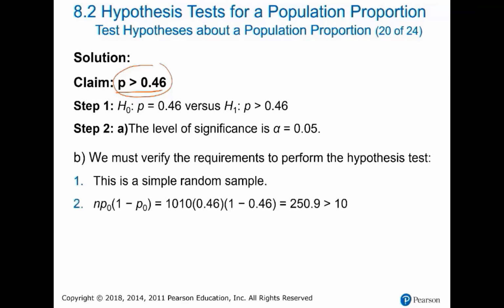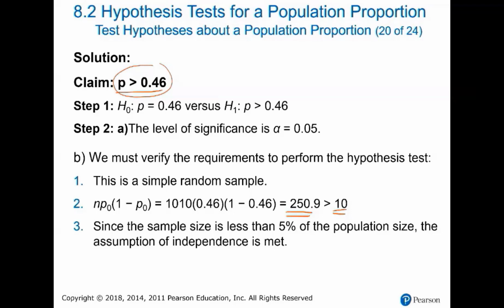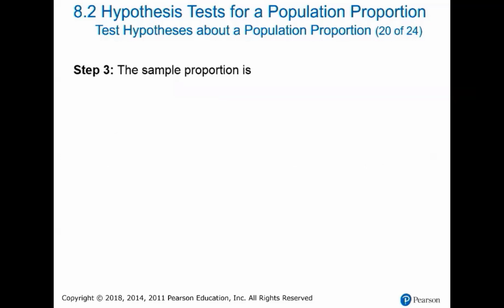And big enough, we need to do this calculation, npq. n is 1010, the sample size, 46% is the assumed proportion p, and the complement is q, 1 minus p. When we multiply all of these, we can observe that this is greater than 10. Then this sample actually is big. My third condition is that my sample is not too big. Actually, it's less than 5% of the population, and that guarantees the independence of my selection. Then we can use a normal distribution.